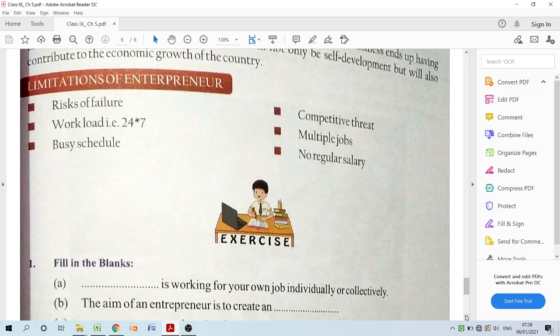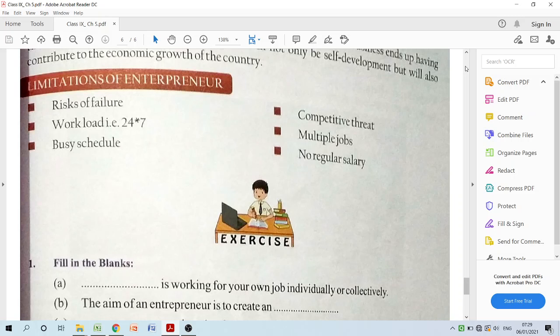No regular salary. These people do not have a fixed salary as their income. Entrepreneurs may start a business with an expectation of getting a good amount of money, but it's not like we get a good fixed amount of benefit throughout the month or the year. Sometimes in the season we get a good amount of benefit, and in the off season we hardly get any money.